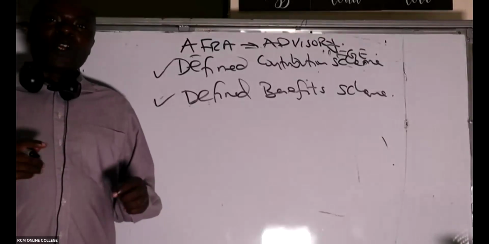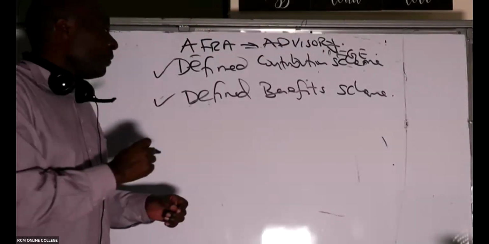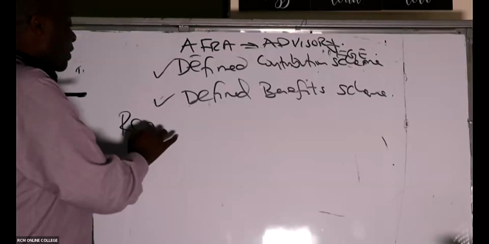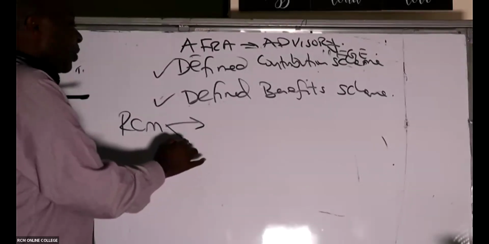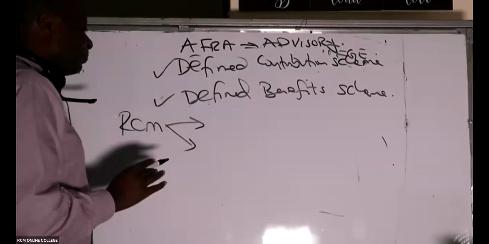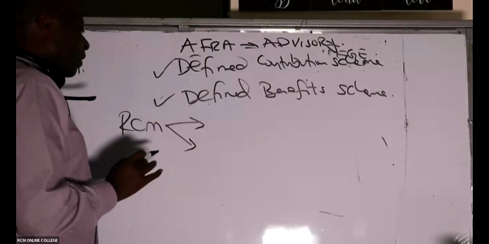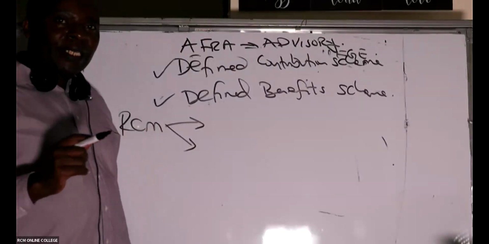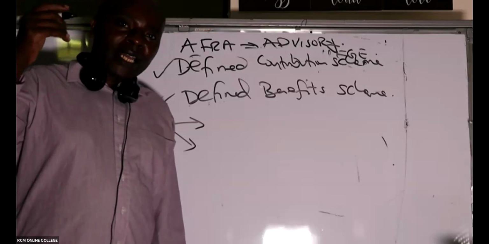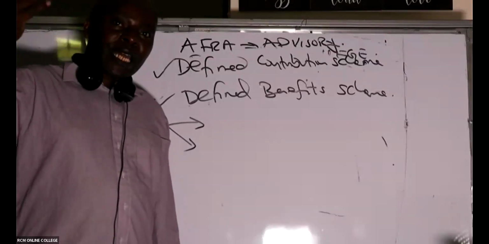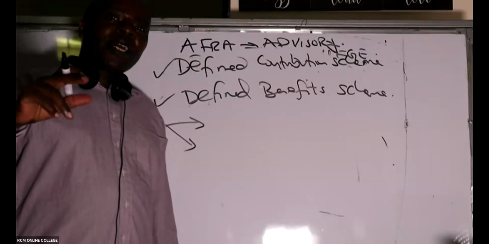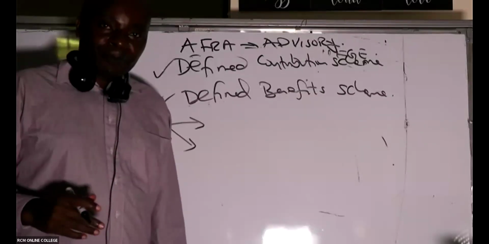So assuming we have an employee at RCM. There are those great companies which would want to see their employees post-retirement living an above average life.